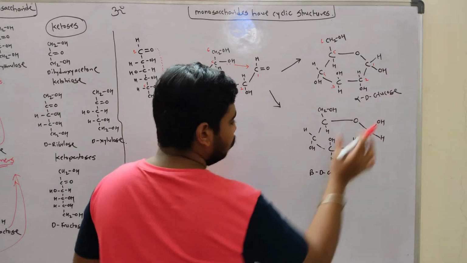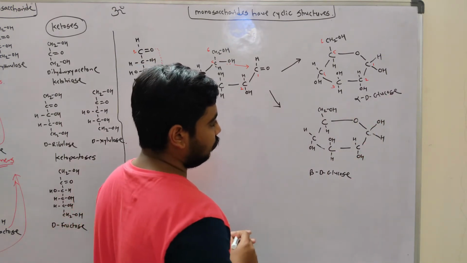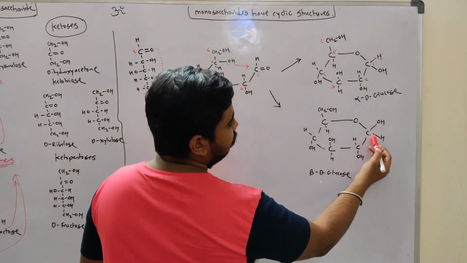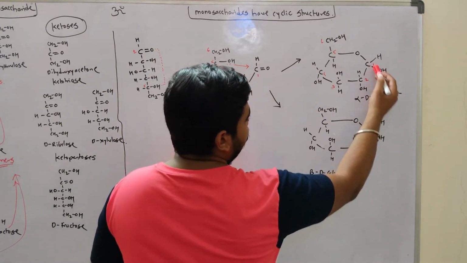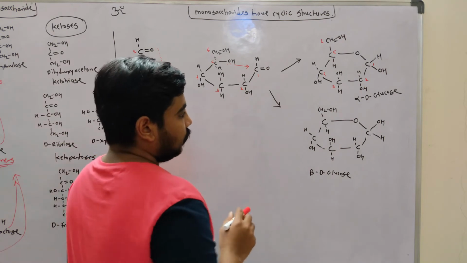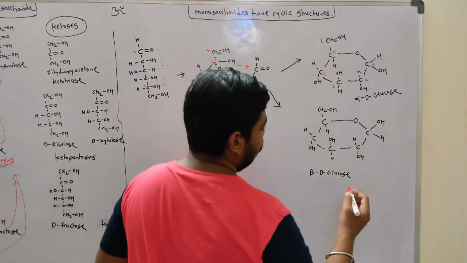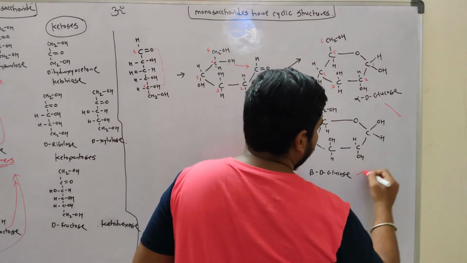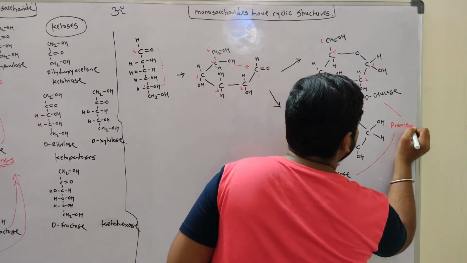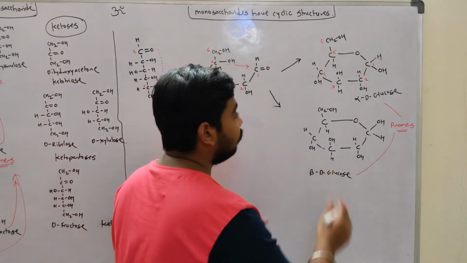Alpha D glucose and beta D glucose have only one difference: the configuration around carbon number 1. In alpha the OH is downside, in beta the OH is up. These two structures are anomers, alpha and beta.